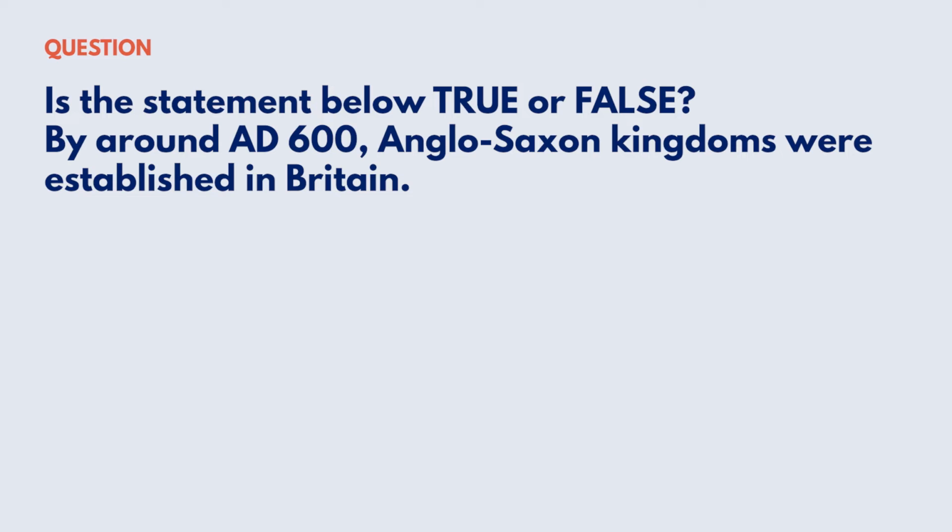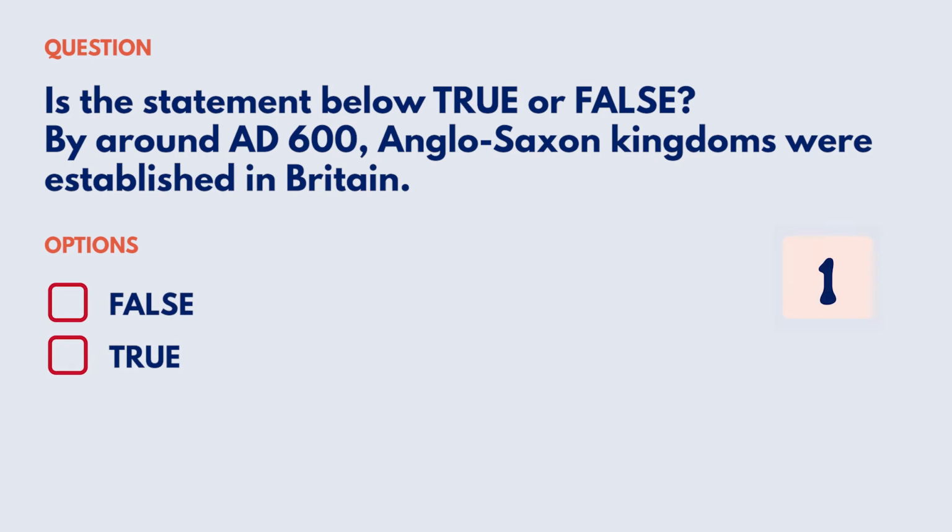Is the statement below true or false? By around AD 600, Anglo-Saxon kingdoms were established in Britain. Your options are: false, true.